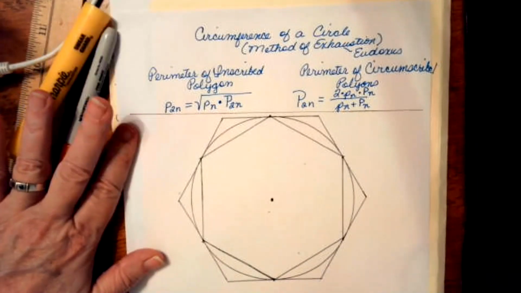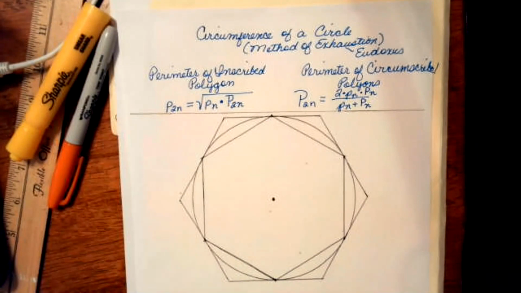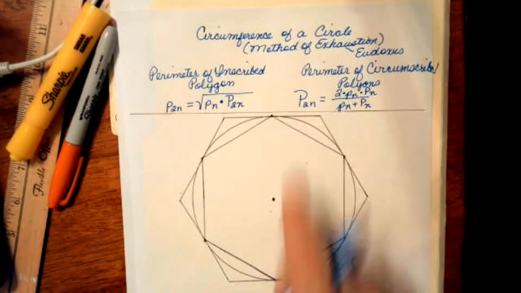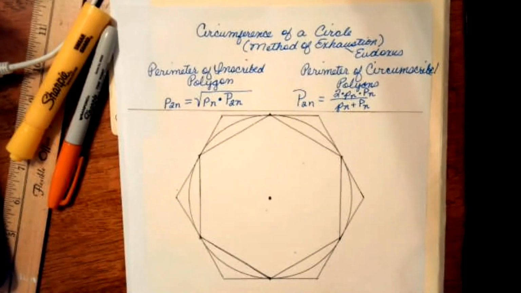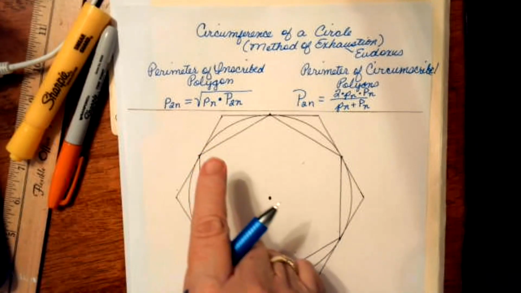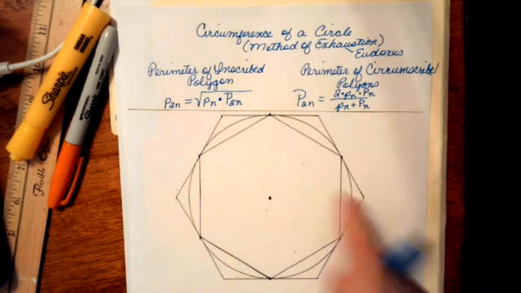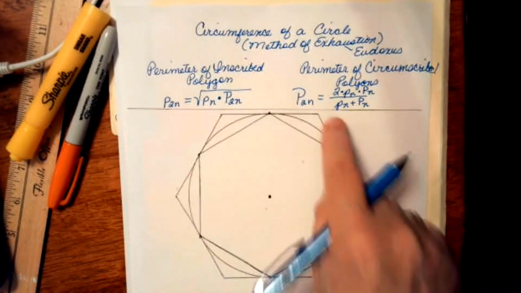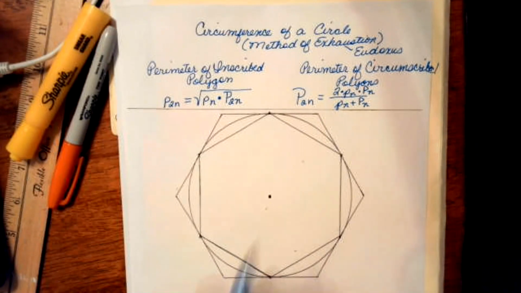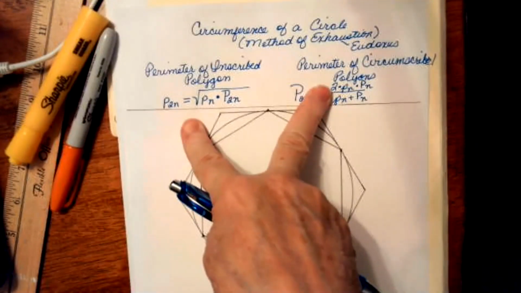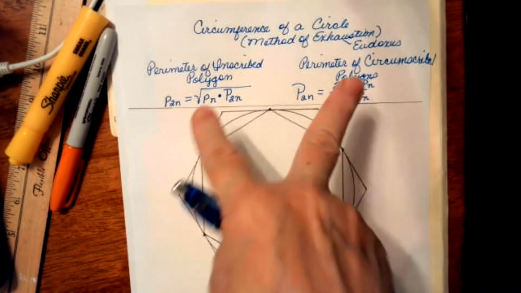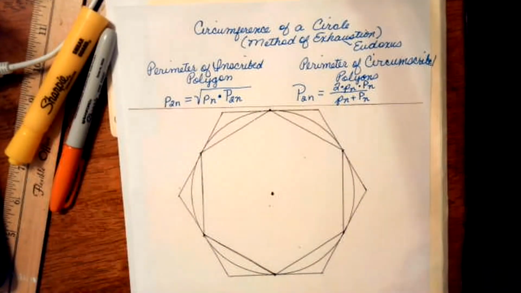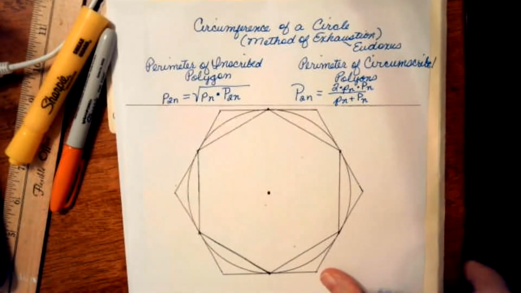Okay? But I've got to get started with a particular polygon. And he started with the hexagons. So I'm going to find little p sub 6 and capital P sub 6, the perimeter of the hexagon that's inscribed and the perimeter of the hexagon that's circumscribed. Once I get those two numbers, I can find the corresponding perimeters for 12-sided polygons. Use that, double the number of sides, and I can find the perimeters for the 24-sided, and so on, as long as I want to keep that going.